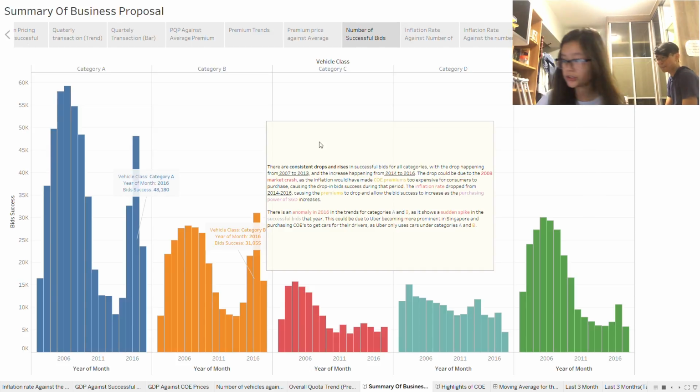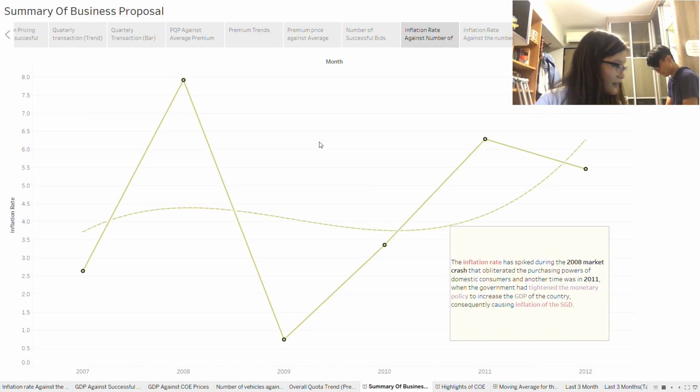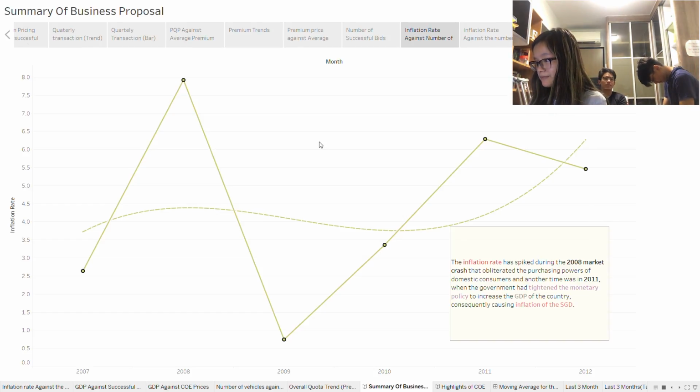Moving on to 3.6.1. How does the inflation rate impact the number of bids received? So we'll explain the inflation rate from 2007 to 2012 first. The inflation rate has spiked due to the 2008 market crash that obliterated the purchasing power of domestic consumers, and another time was in 2011, when the government had tightened the monetary policy to increase the GDP of the country, consequently causing an inflation of the SGD.